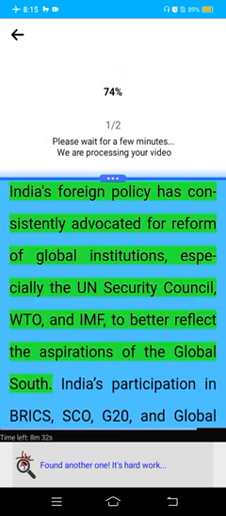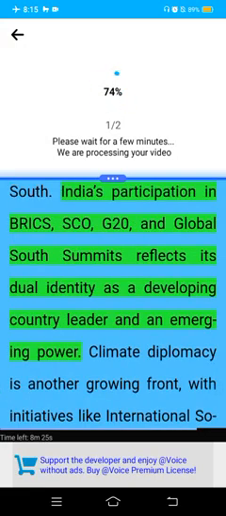India's policy has consistently advocated for reform of global institutions, especially the UN Security Council, WTO, and IMF, to better reflect the aspirations of the Global South. Participation in BRICS, SCO, G20, and Global South summits reflects its dual identity as a developing country leader and an emerging power.